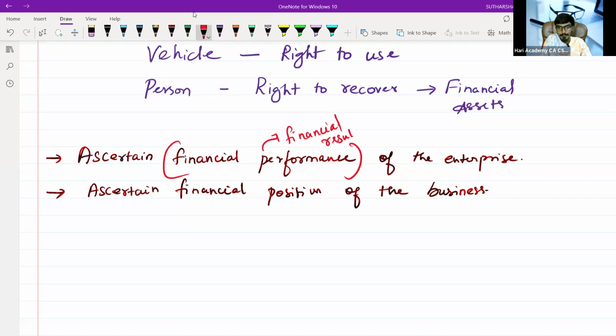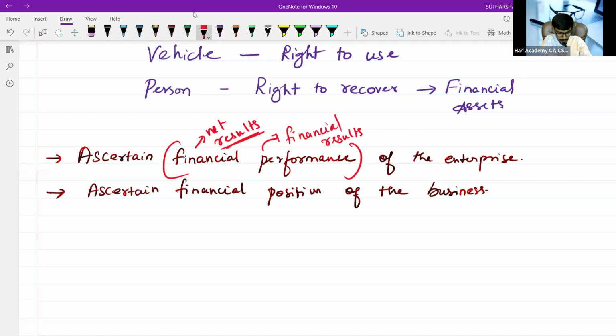If you come across anything called net result, it is not internet result. Net result means it is a profit or it may be a loss. What is a net result? If income is greater than expenses, you will get a profit. If income is less than expenses, you will get a loss.